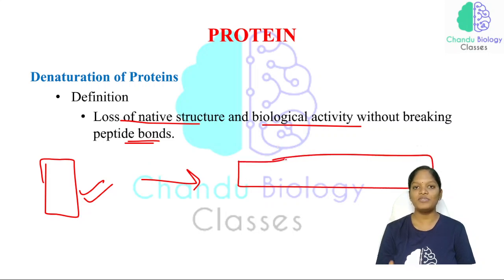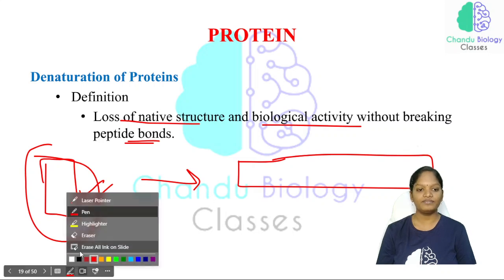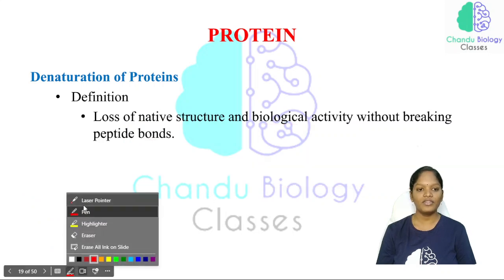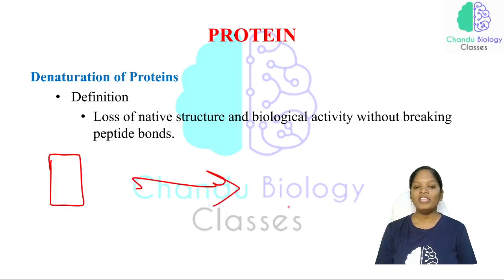Just imagine, I'm just saying for example. The native structure has been changed and it will be arranged like this. Originally the protein was in this shape, and now without breaking any peptide bond, just the structure has been changed like this.